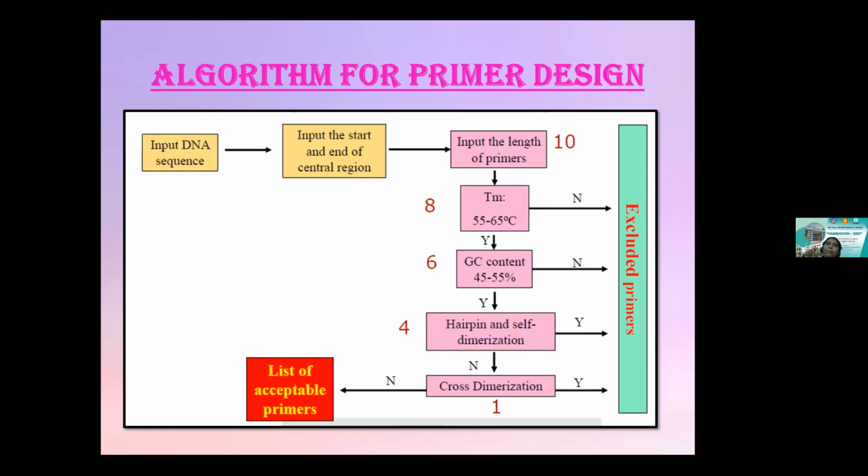So you can input your length. 18 to 22 bases or 18 to 20 base pairs is actually ideal. So mostly we will stick to 18 base pairs. We do use long primers.